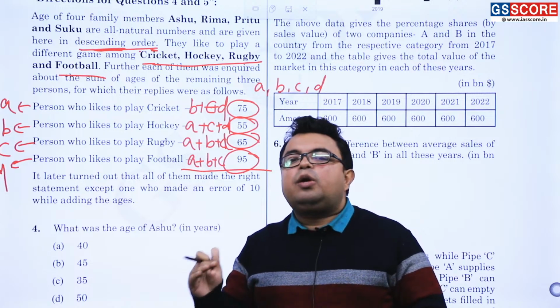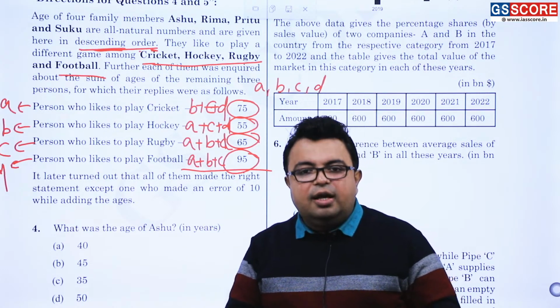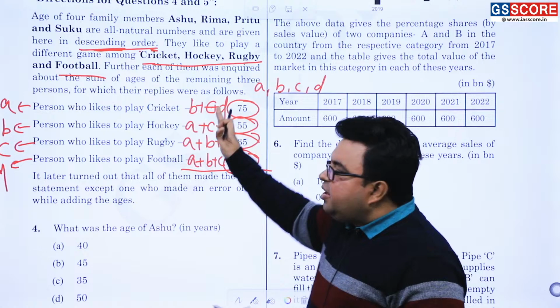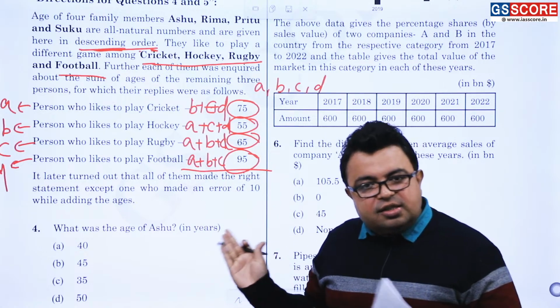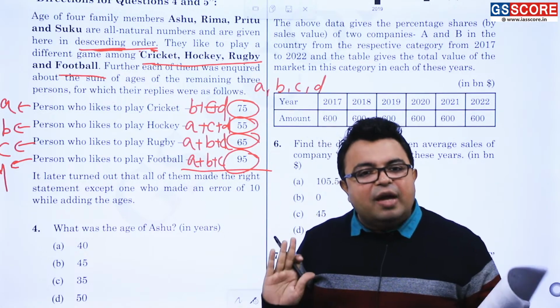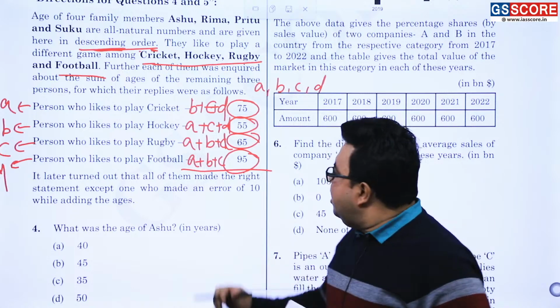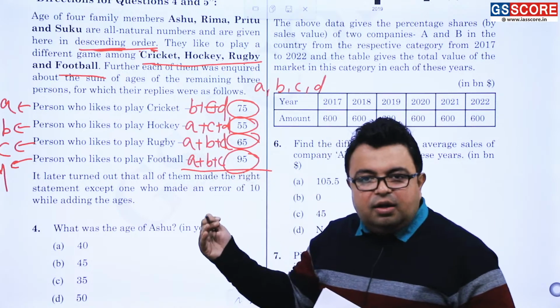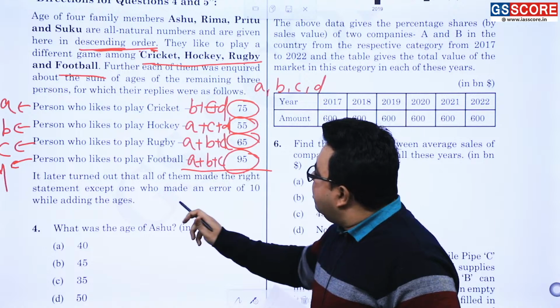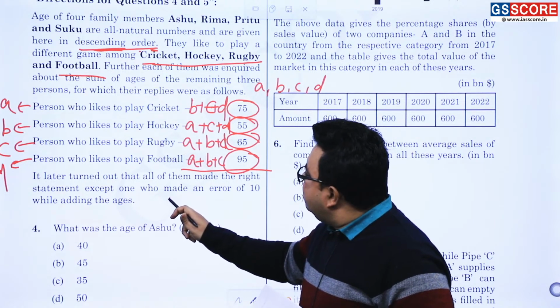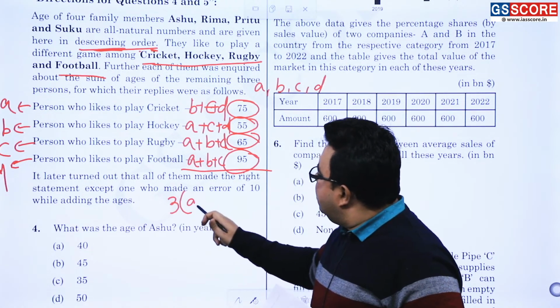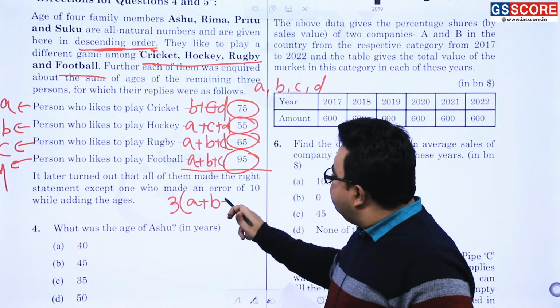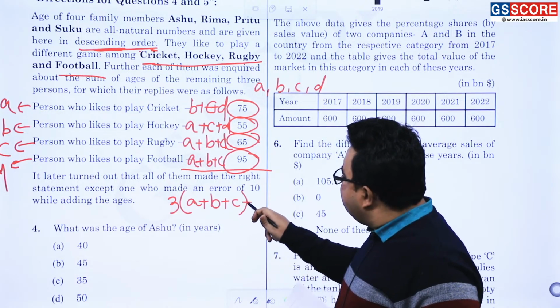All right, there are equations, and you need to understand how to make them. Whenever this kind of thing is given, I have already made this very clear in the classroom itself: if such equations are there, just simply add them and you will get 3 times A, 3 times B, 3 times C, and 3 times what?